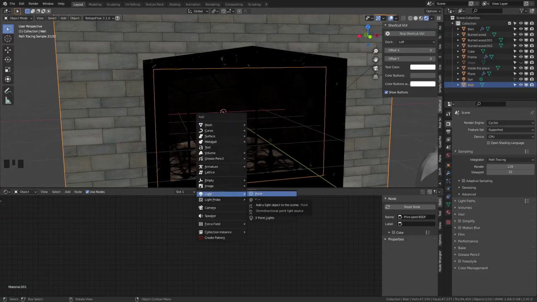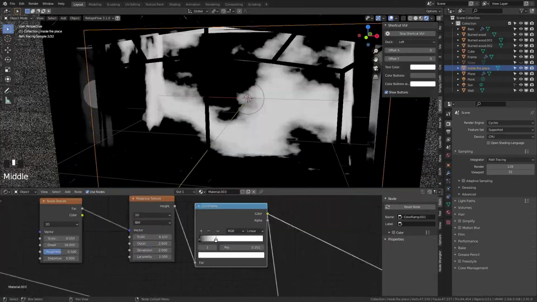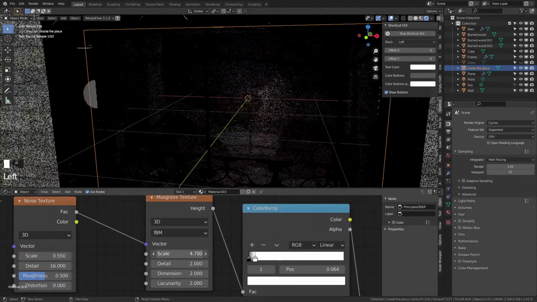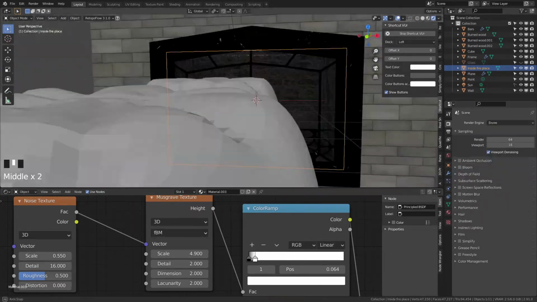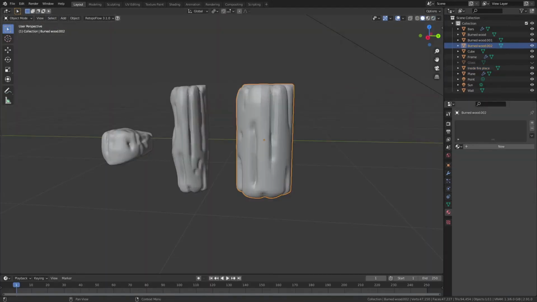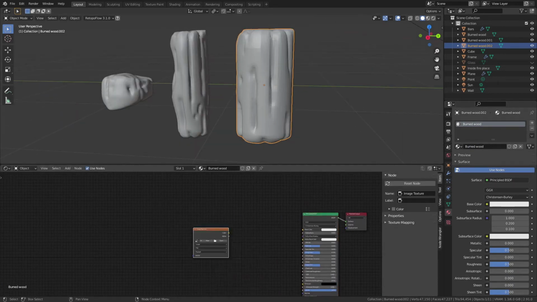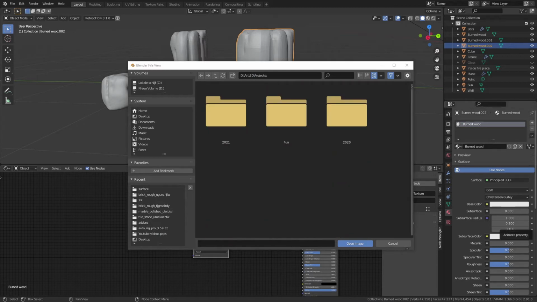For the factor, I used a Musgrave texture with a color ramp to control how the transition from burnt to basic brick texture will go. Then I added this mixture of these two textures to the roughness and of course the bump.